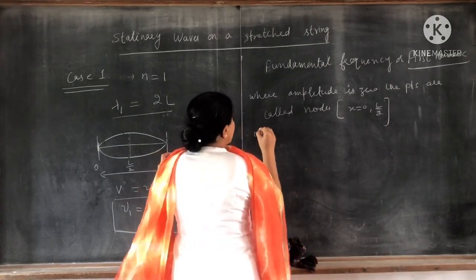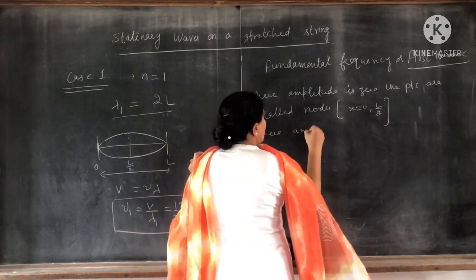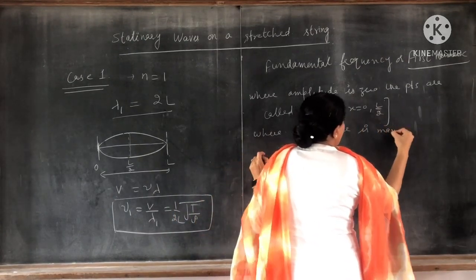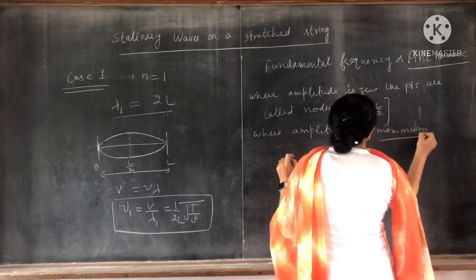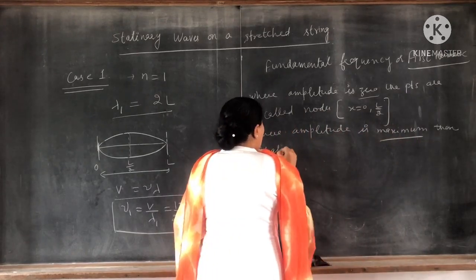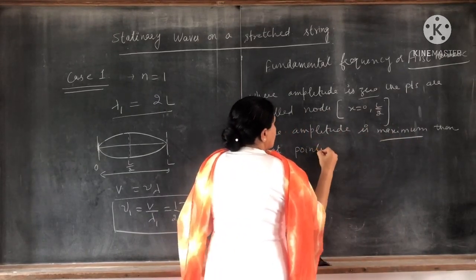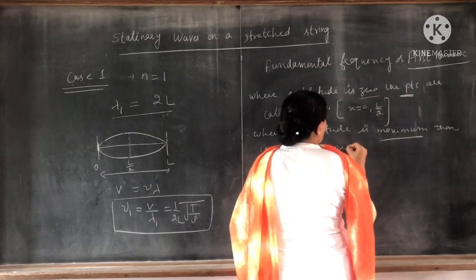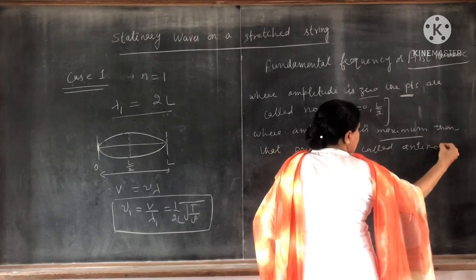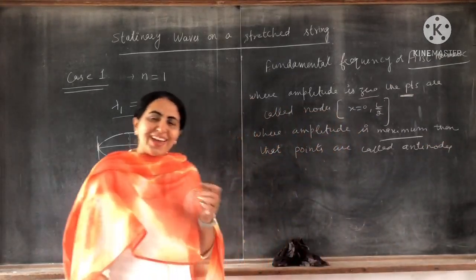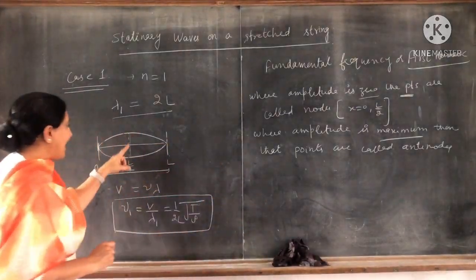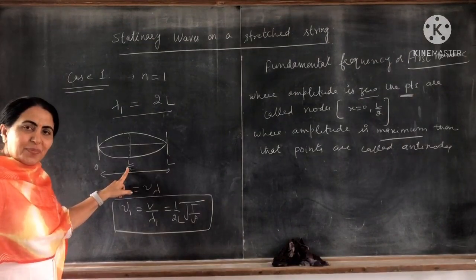And antinodes are where the amplitude or displacement is maximum. Here it is 0, and here it is maximum. These points are called antinodes. Clear? That point is at x equal to L by 2.